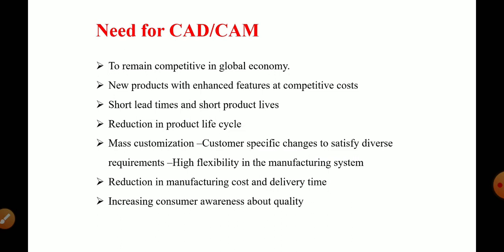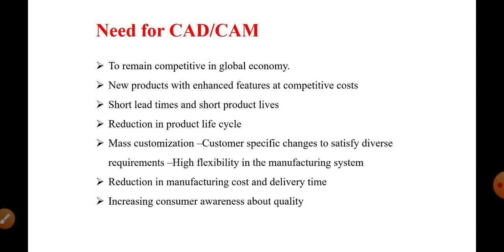Then short lead times and short product lives. It reduces the time required to manufacture the components, and the accuracy of the component is also high. The use of the CAD CAM system reduces the product life cycle cost, and it increases the quality and accuracy of the product, as well as enabling mass customization. Customer specific changes to satisfy diverse requirements of customers. According to the customer's requirement, we can modify and change existing products very easily with the help of CAD CAM.